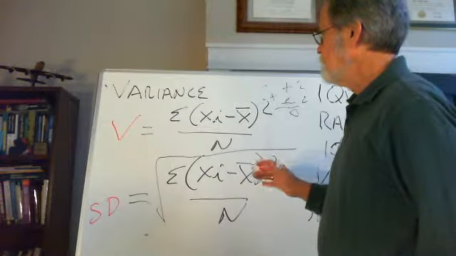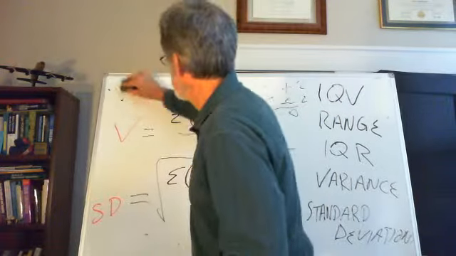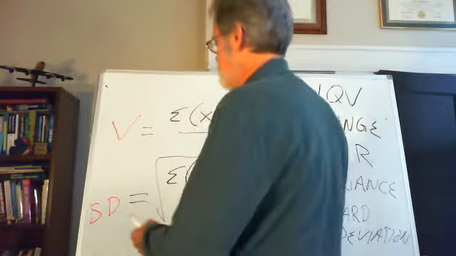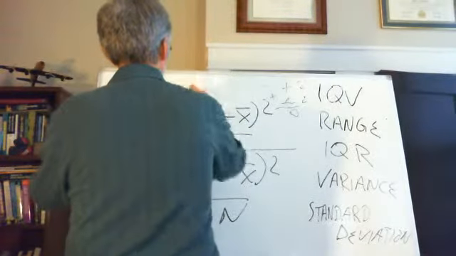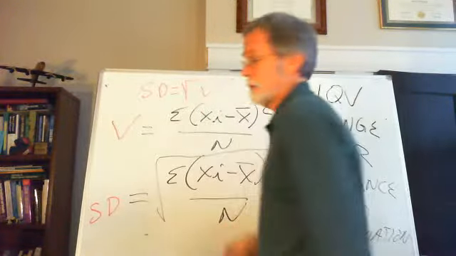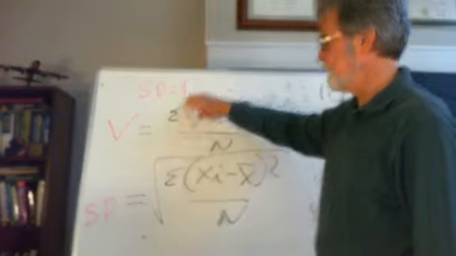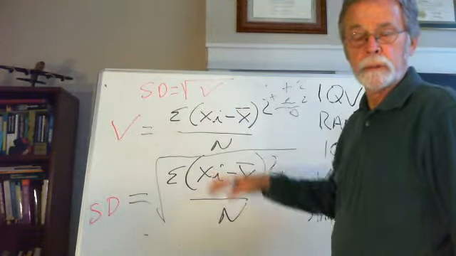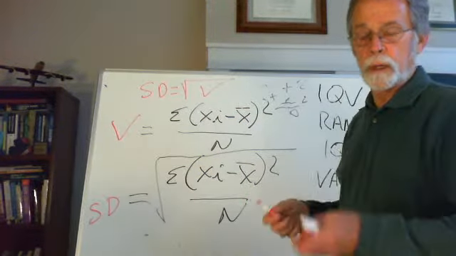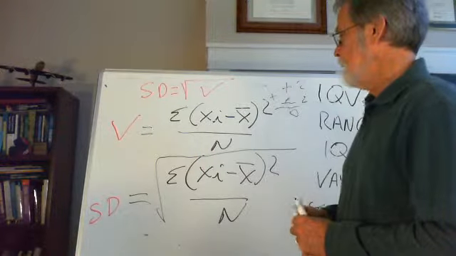So another way of thinking about how this works, kind of an easier notation, is that the standard deviation equals the square root of the variance. You do the variance, and then you take the square root of that to get the standard deviation. So maybe this will help the notation and make more sense than the more formal notation that's used in statistics.